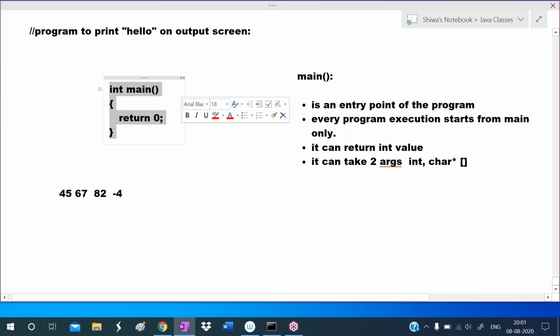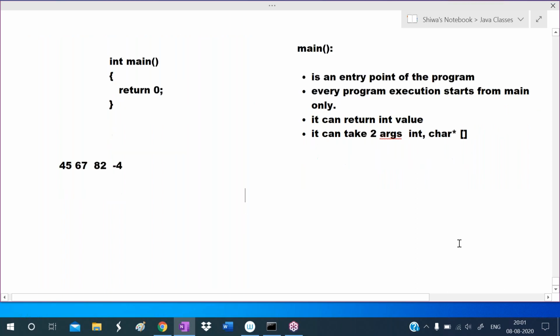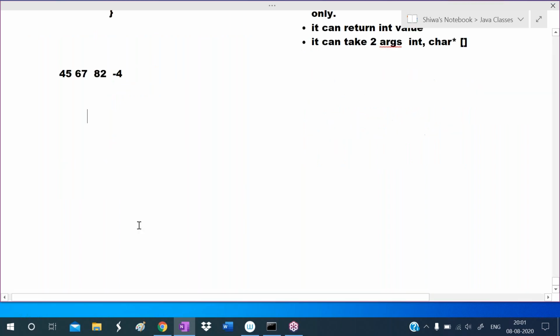Then where do we write it? To run a C++ program, you can write the program in any text editor. Listen carefully here: in any text editor we can write and run a C++ program.